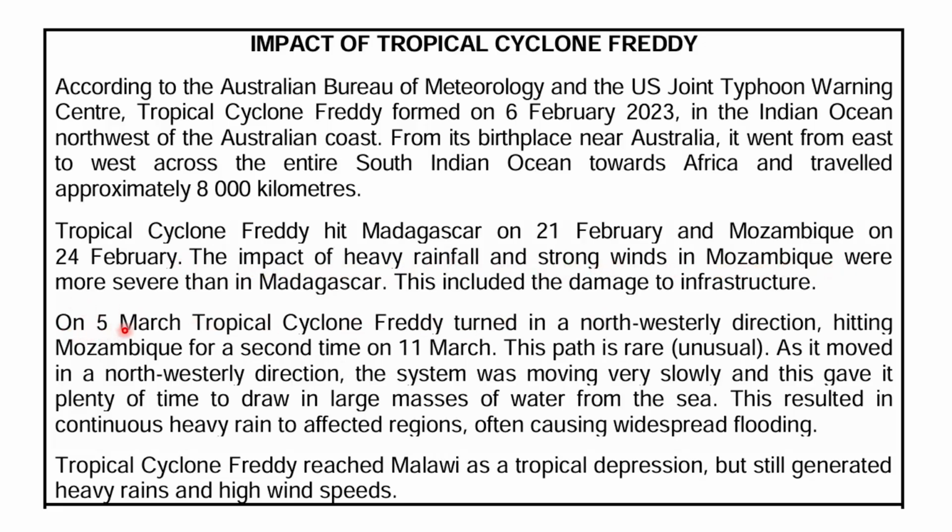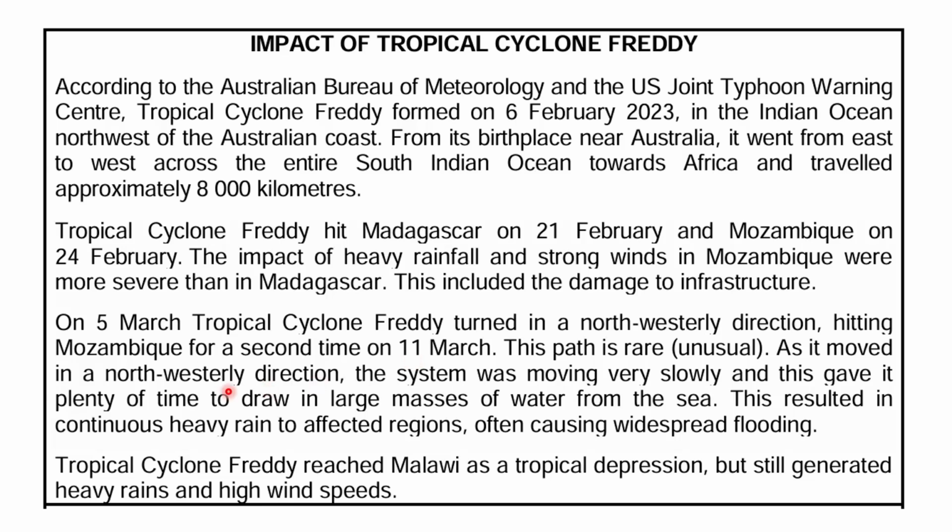The extract then tells us something very important and very unusual. It says that on the 5th of March, Freddy turned into a northwesterly direction, and then it hit Mozambique again on the 11th of March. This movement is described as rare or unusual.